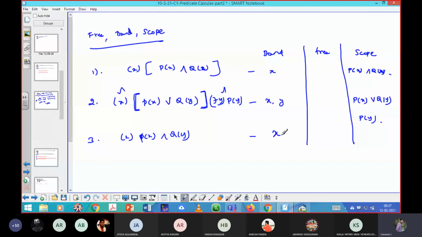What is the bound variable? X. Okay, what is the scope? P of y or Q of y. No, that's the wrong answer. P of x alone is the scope, because here there is no bracket. So this is your scope.